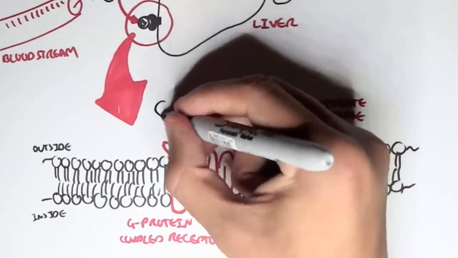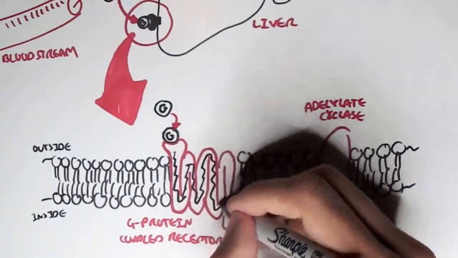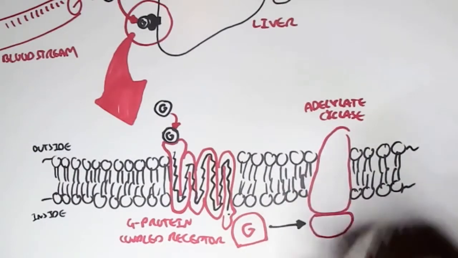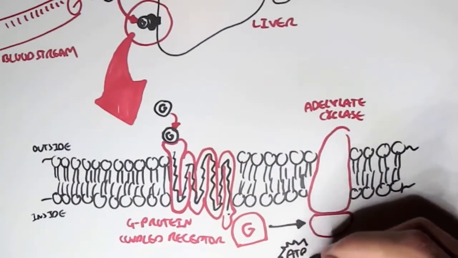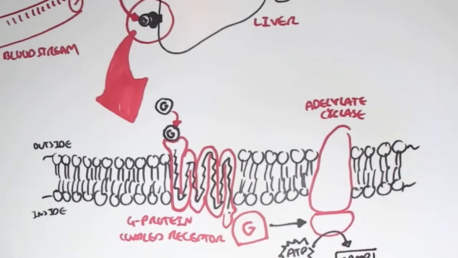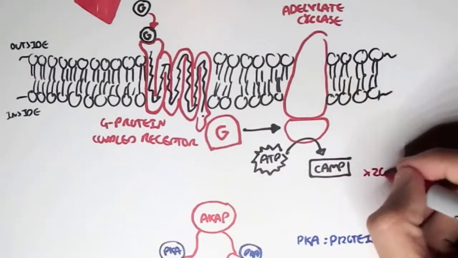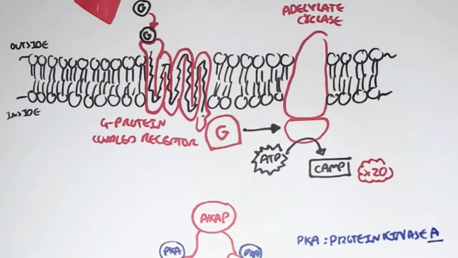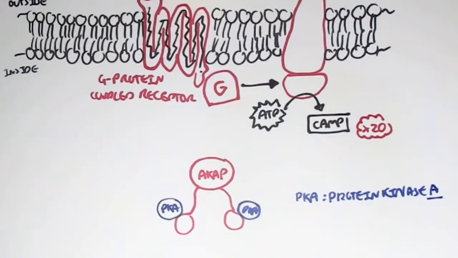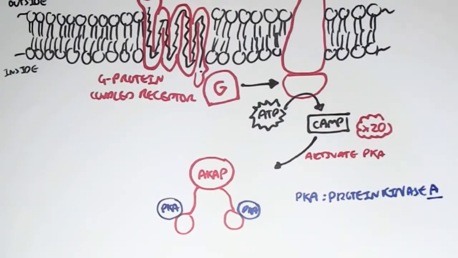Well, glucagon can bind onto the G protein coupled receptor, which will create a conformational change, which will cause the intracellular G protein to move and activate the adenylate cyclase. The activated adenylate cyclase can then convert ATP to cyclic AMP. And per glucagon stimulation, adenylate cyclase can make about 20 cyclic AMPs, let's just say. And interestingly enough, cyclic AMP can activate protein kinase A.